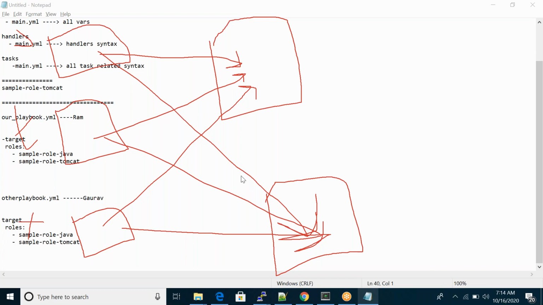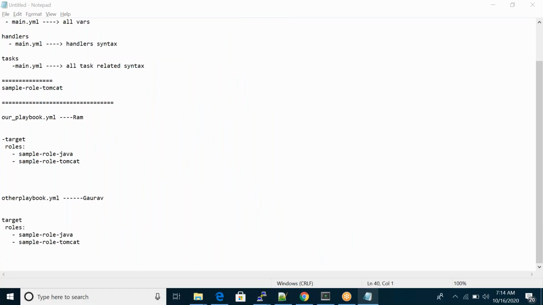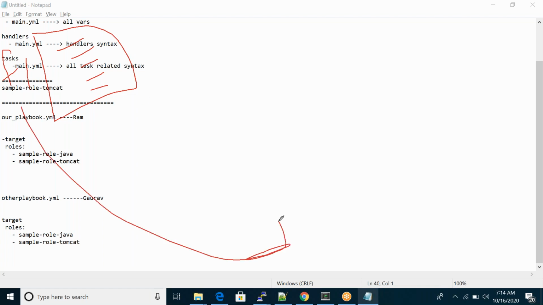It's kind of functions. In any programming language, we define some function, and in this function we'll have some code. For example, this is named function one. Whenever you require this code, you will not rewrite it, you will just call this function. That's it, simple. Roles follow the same concept.